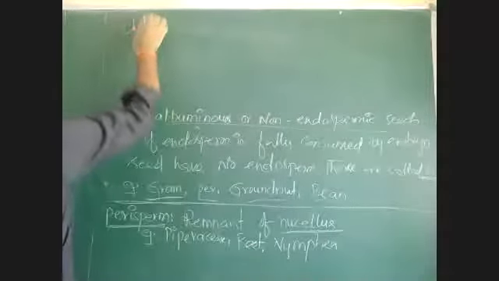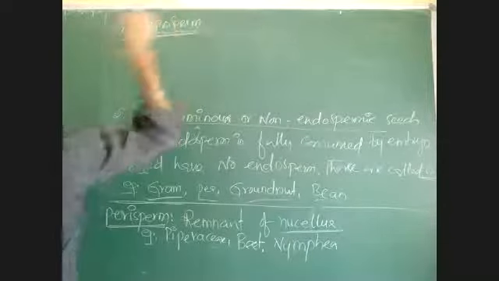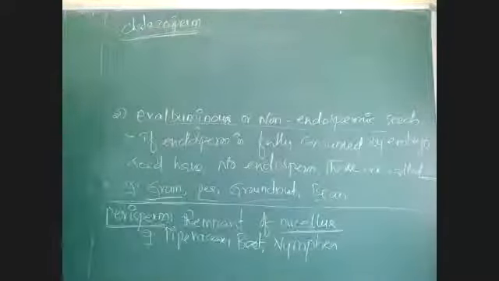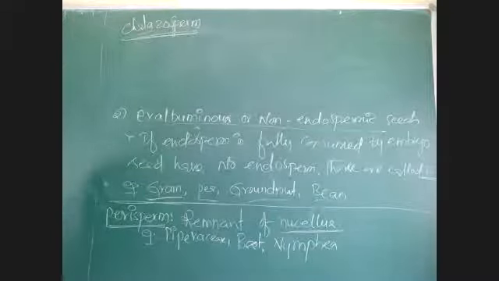Then the next type of nutritive tissue is called chalazosperm. Here, the prominent tissue with loosely arranged cells is called this. It develops from the cell division of the chalazal end.